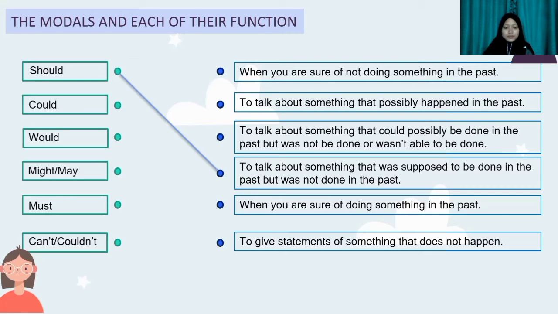Now, for could. When someone says, I could have delivered it myself, but I didn't, what does that mean? That means that person wants to talk about something that could possibly have been done in the past, but was not done or wasn't able to be done. So that person could possibly have delivered the package by himself or herself, but he or she didn't do that.